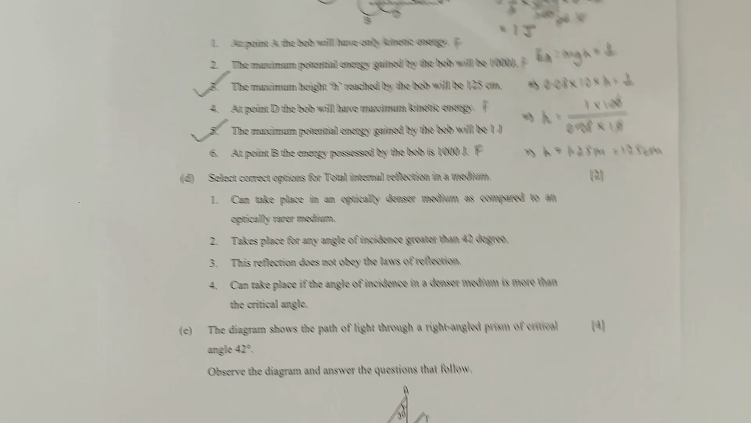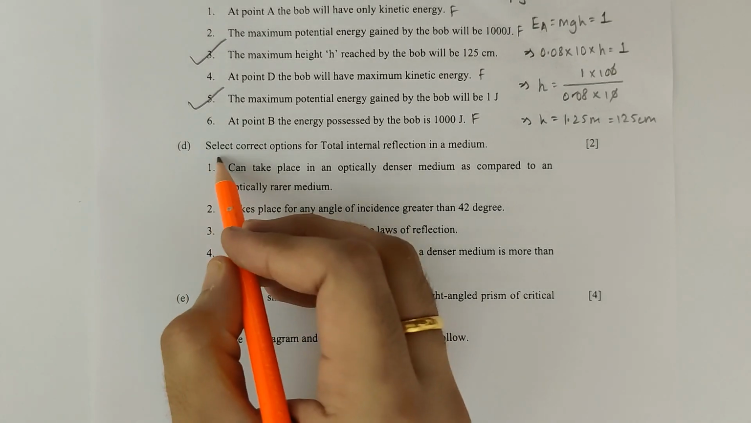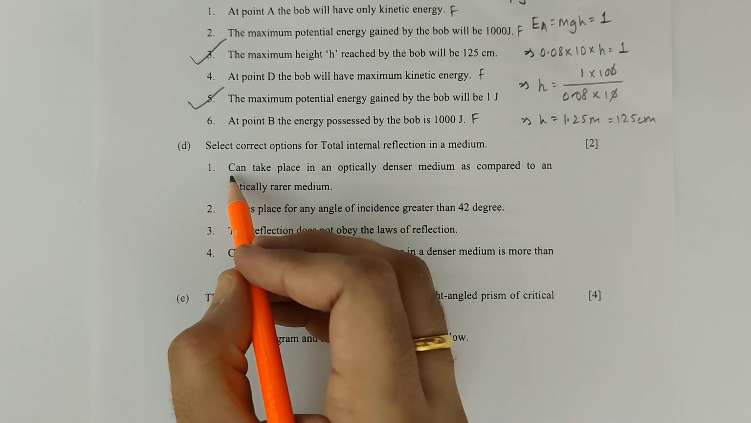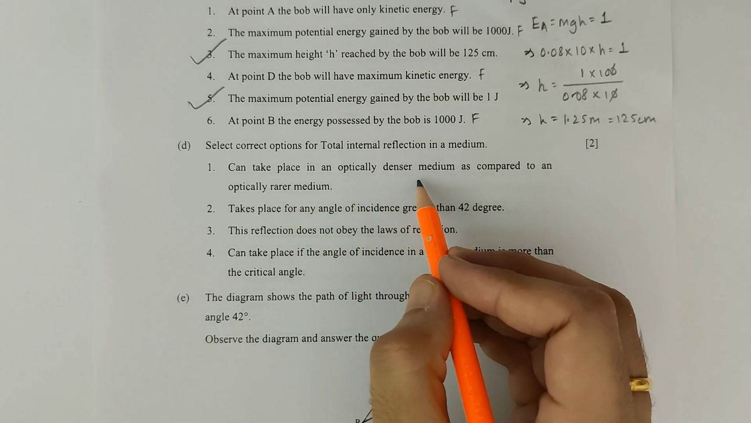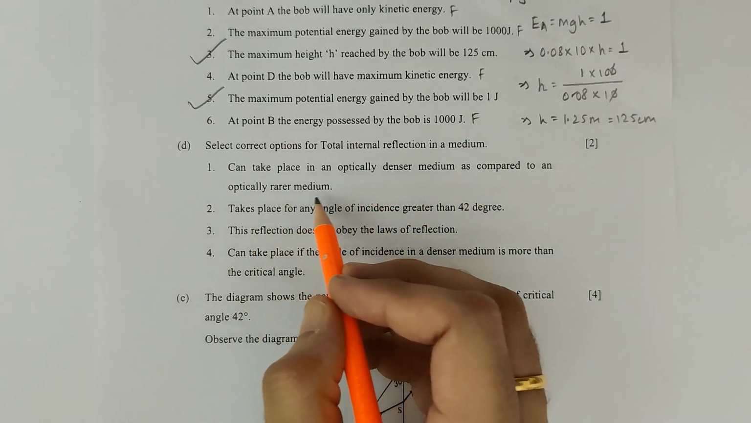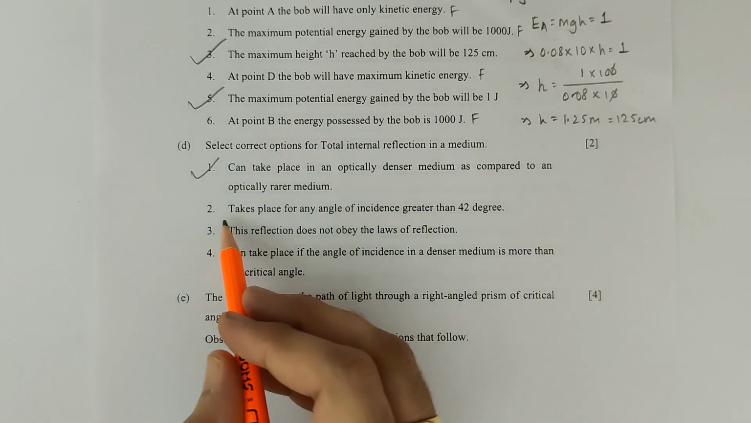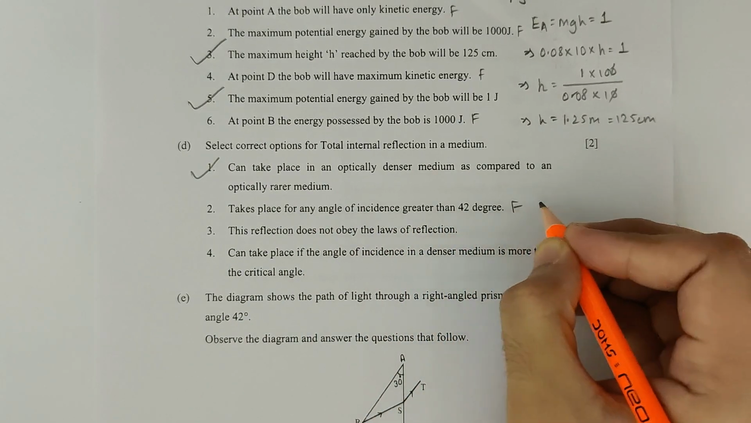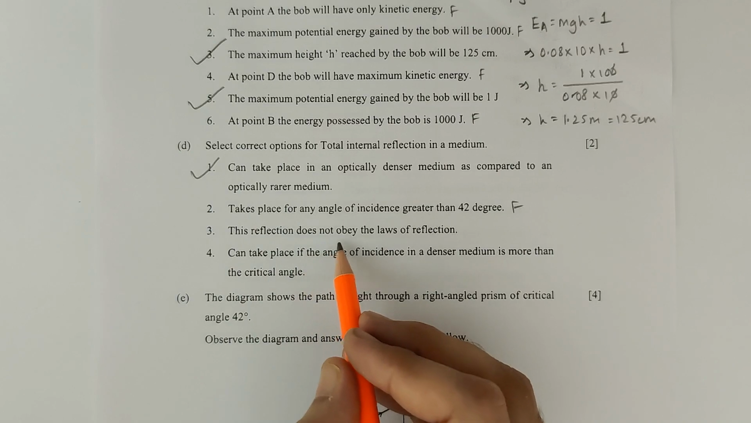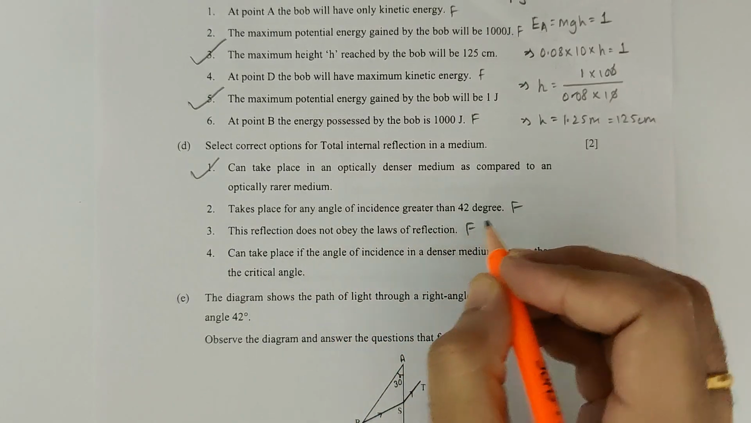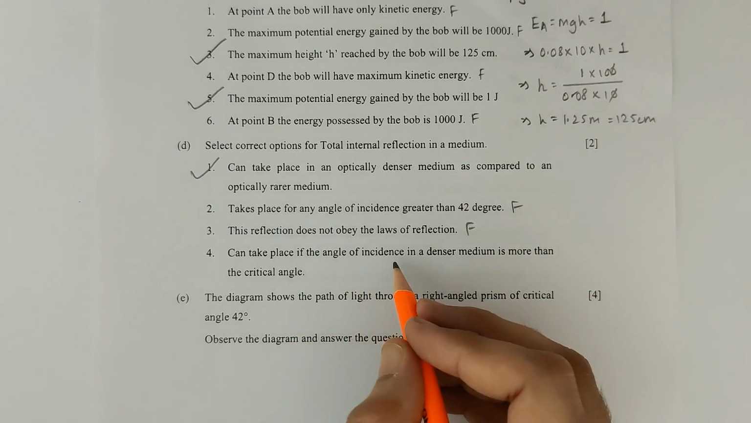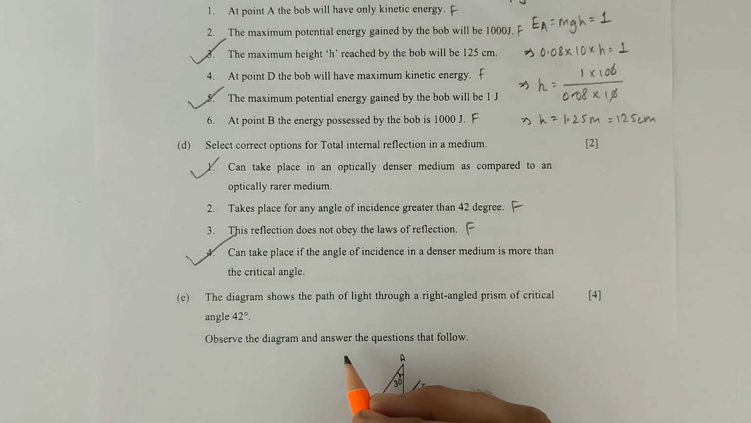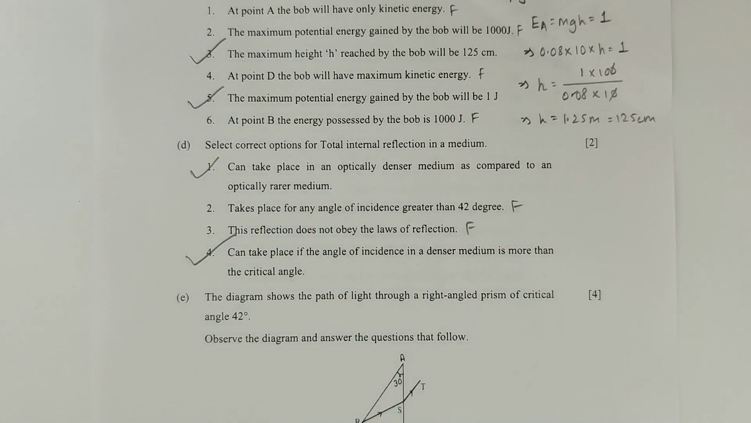Moving on to part D. Select correct options for total internal reflection in a medium. Number 1. Can take place in an optically denser medium as compared to an optically rarer medium. Guys, this is correct. Number 2. Takes place for any angle of incidence greater than 42 degree. This is false. 3. This reflection does not obey the laws of reflection. False. 4. Can take place if the angle of incidence in a denser medium is more than the critical angle. Guys, this is also correct. Hence, option 1 and option 4 are correct.